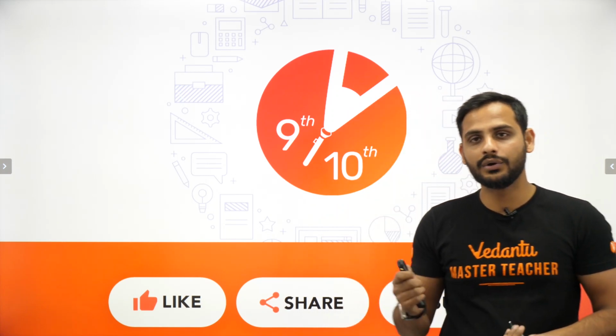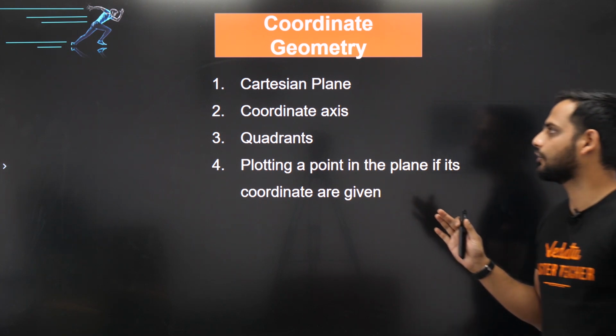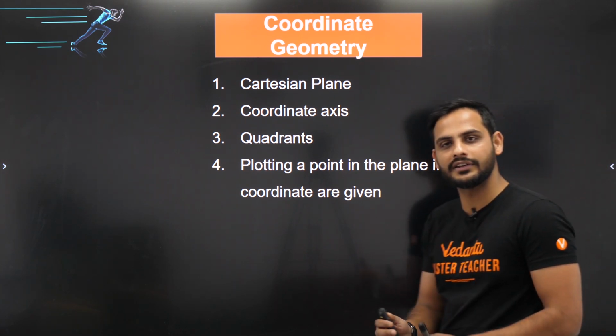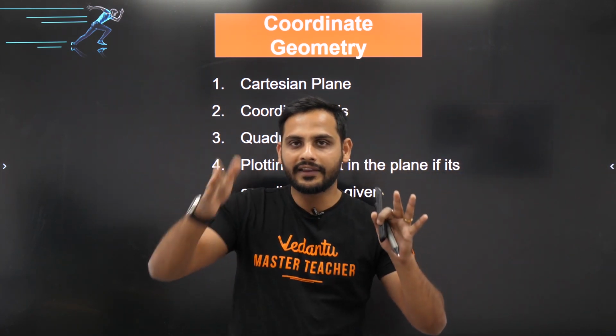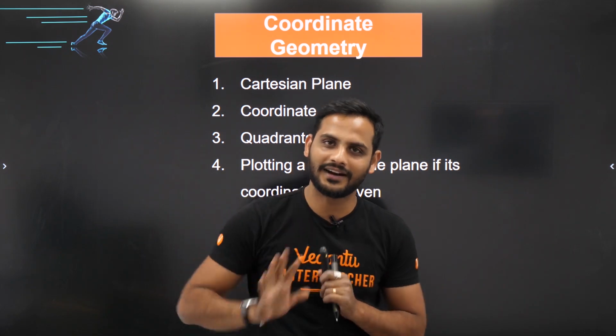Right, now let's move ahead, bachcho. So today in this coordinate geometry chapter, you have the topic of the Cartesian plane. Cartesian plane is nothing but your x and y plane. This is called the Cartesian plane. It's a very hi-fi name, nothing else. That x and y plane which you will draw is called the Cartesian plane.